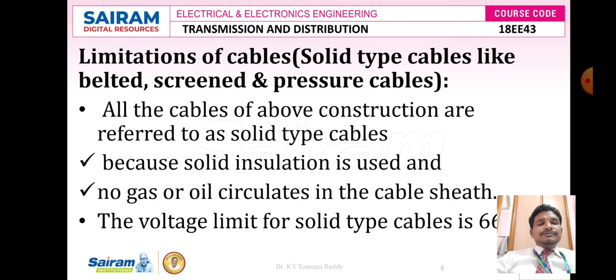covering that impregnated paper. Initially, the 3-core cable is covered by impregnated paper or insulation tape, and again it is covered by aluminum foil, and again by bedding, again by armoring, and again by screening. So there are various layers of insulation which surround and cover the 3-core conductors, so as to limit the leakage currents. But the conductors and insulating materials are all of solid type.